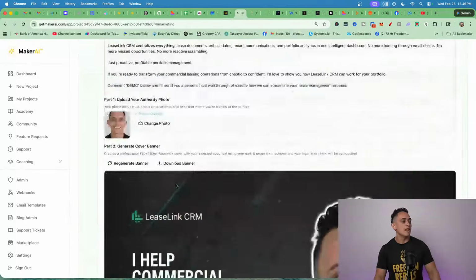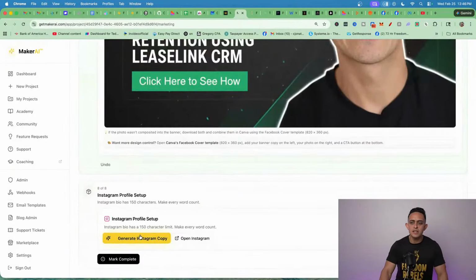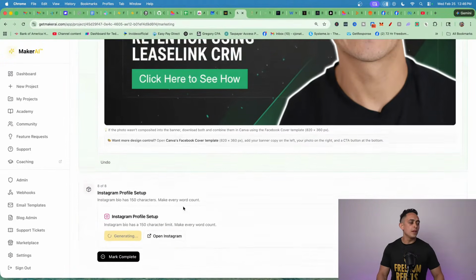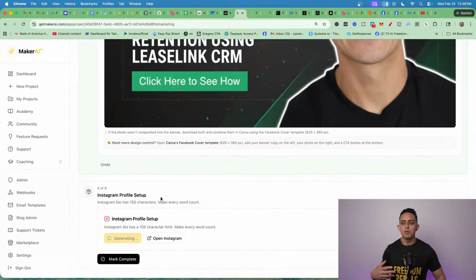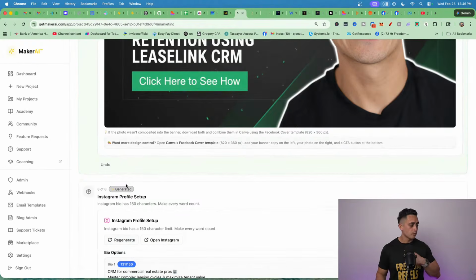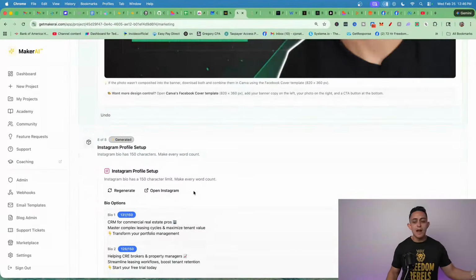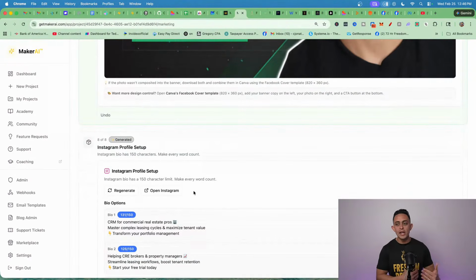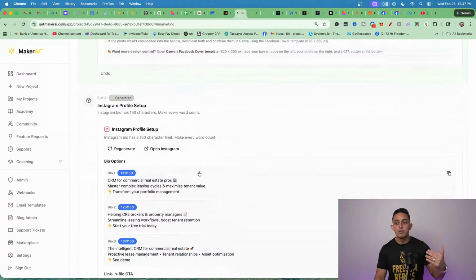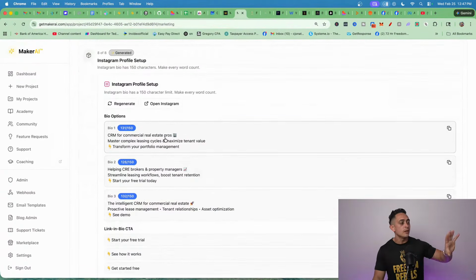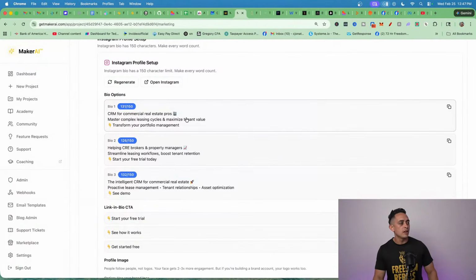So it gives you all that data. Okay. And then last thing here is it gives you Instagram profile, kind of the same thing, but with the Instagram bio, because you want to make sure that your Instagram bio is set up. That way, again, you're driving all this traffic. You want to tell people exactly what you do, right? So again, it gives you some bio options here, right?